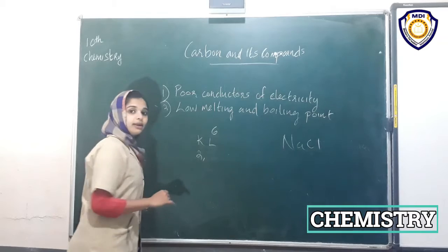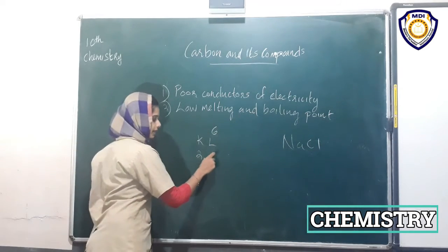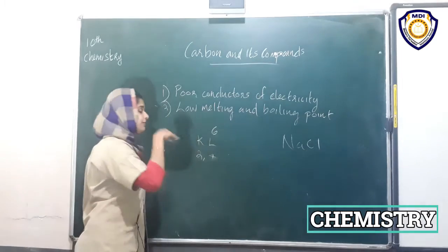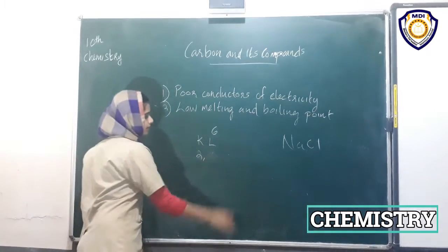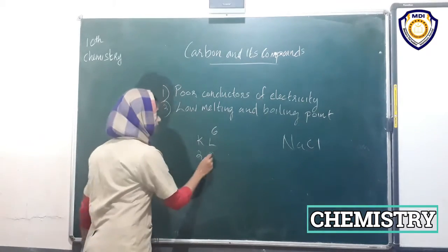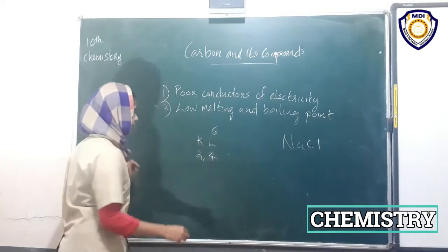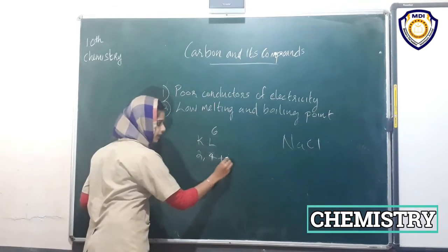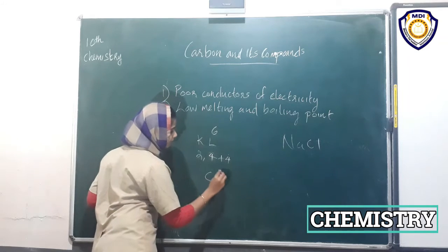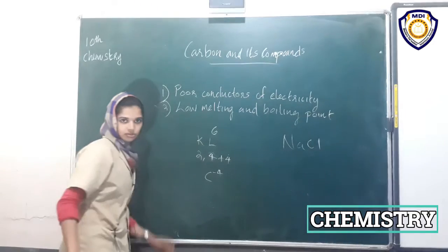In this case, carbon can attain a stable configuration by removing 4 electrons, or gaining 4 electrons, that is, attaining 8 electrons. So carbon can be either C4 minus or C4 plus. When it accepts 4 electrons, it will be minus 4.